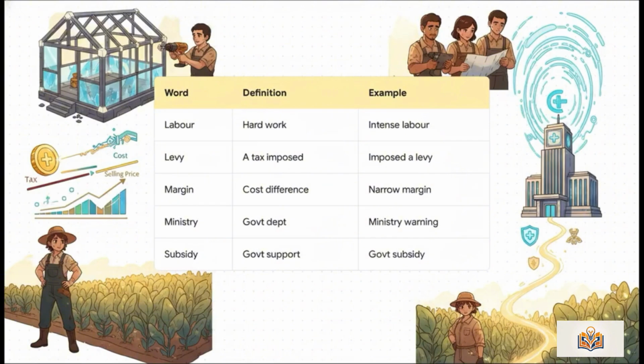A ministry is a government department. The Ministry of Health issued a warning. And finally, subsidy, which is financial support from the government. Farming is supported by a government subsidy.